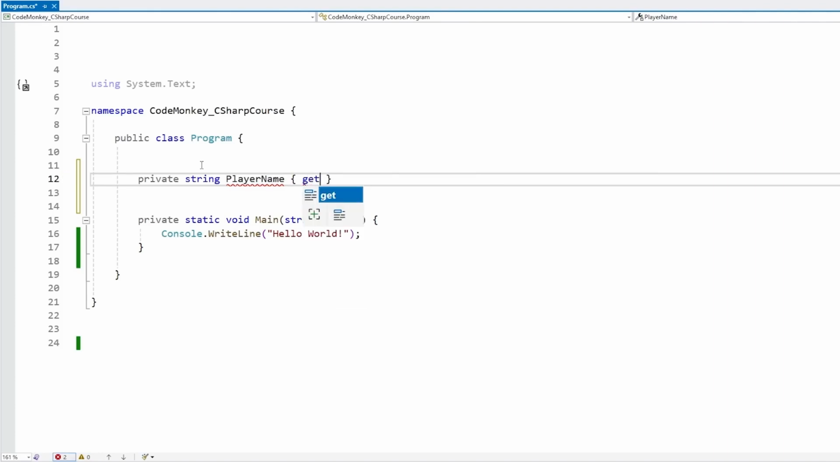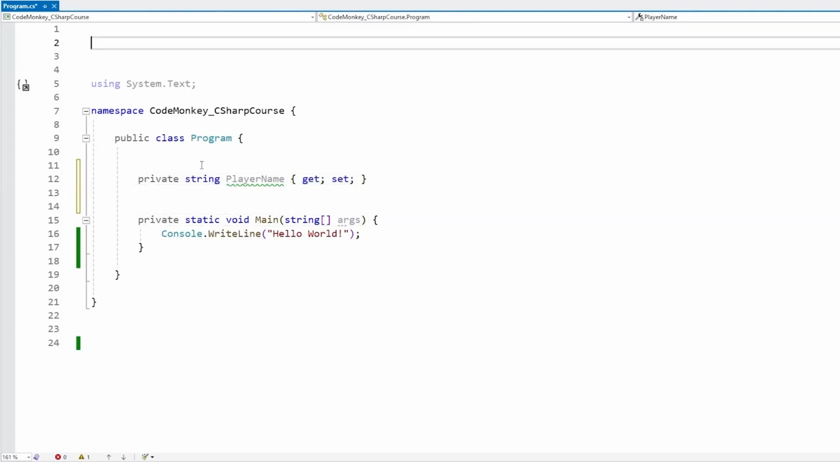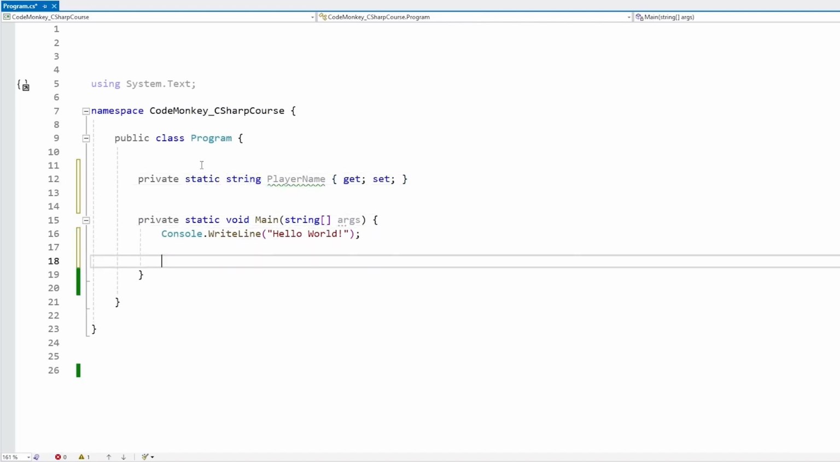And now here we add two pieces of logic. One is called get, so let's do get and then a semicolon. And then the other one is called set, so let's do set and then a semicolon. And that's it, this is a super simple property. And in order to use it over here in our static Main function, let's just define this one as static. So then down here in our Main, we can use it just as if it were a regular variable.